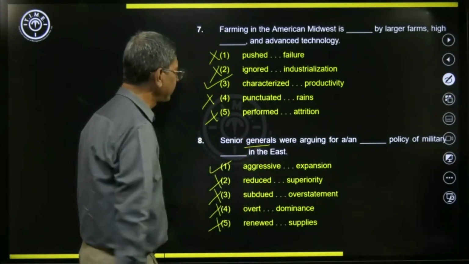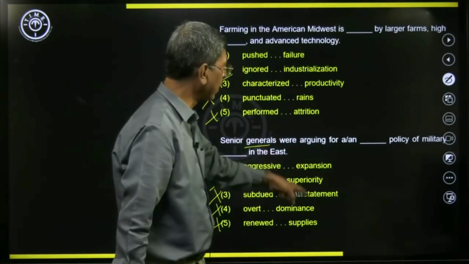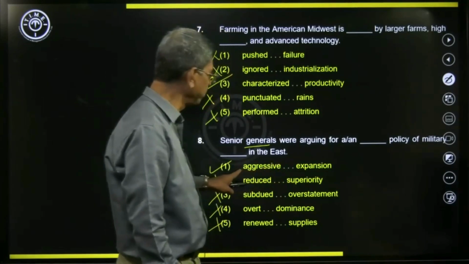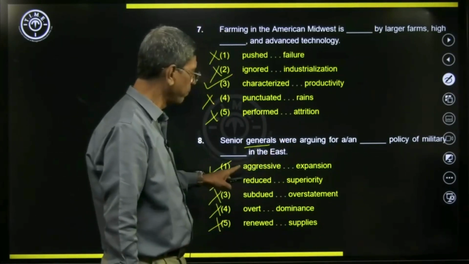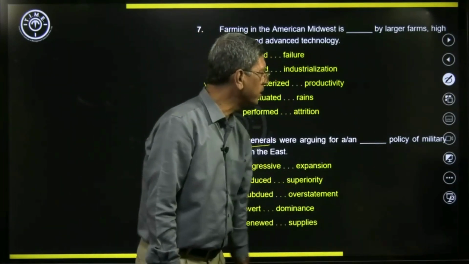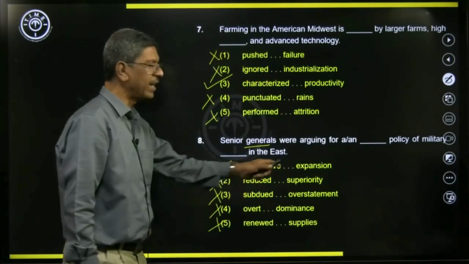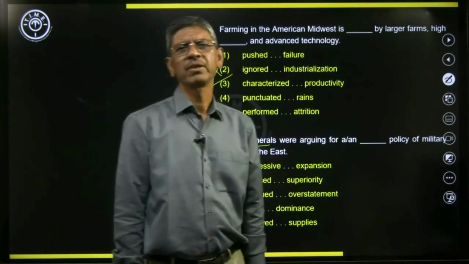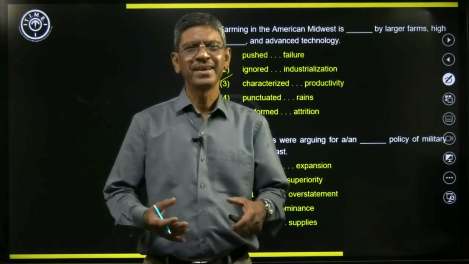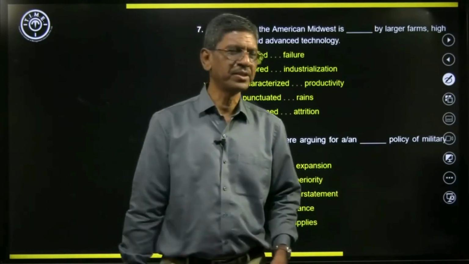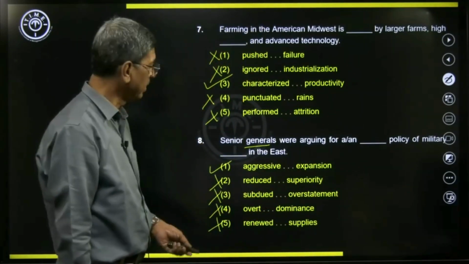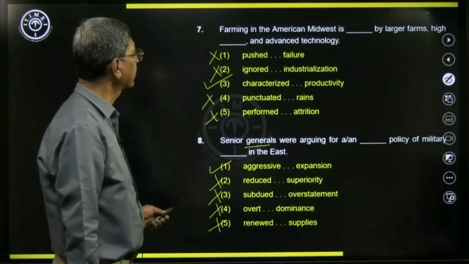We have senior military generals who are arguing for a or an. Because it is beginning with a vowel sound here, with an aggressive policy of military expansion. Some countries, even to this day, believe in military expansion of their country. So that makes sense. So the first option is the correct option.